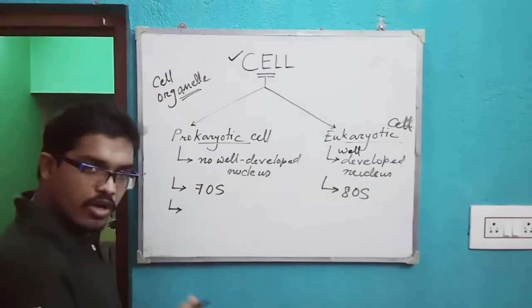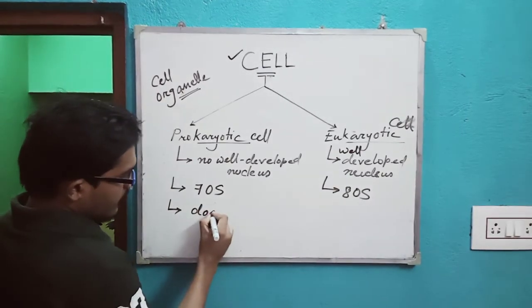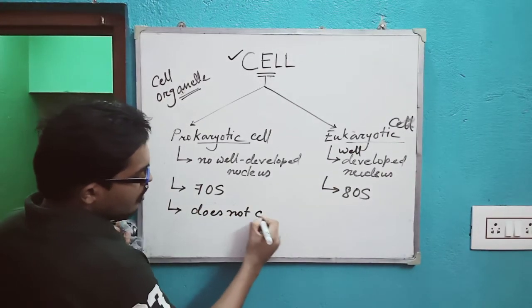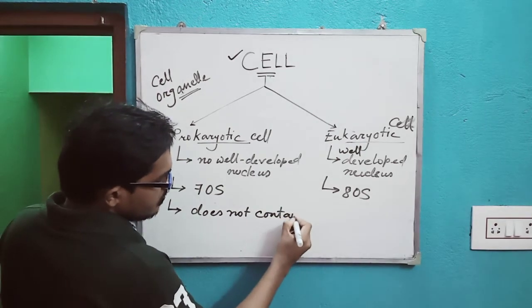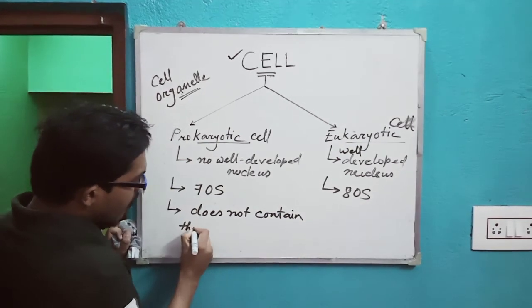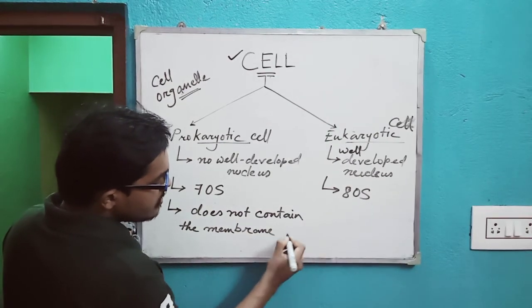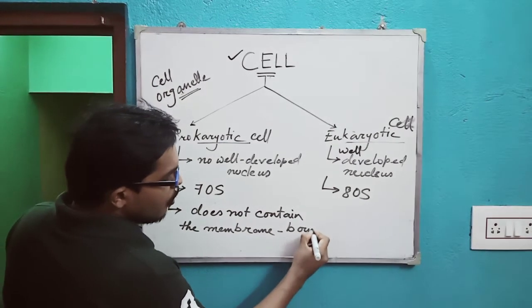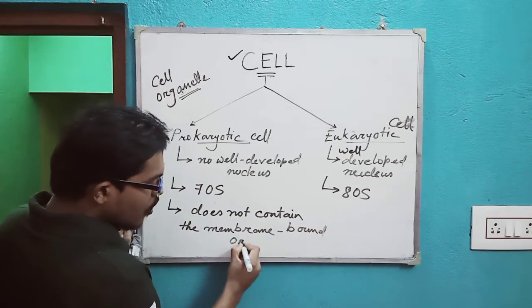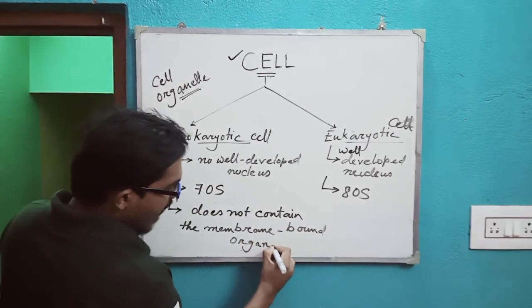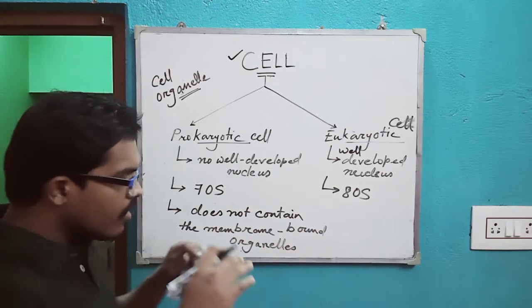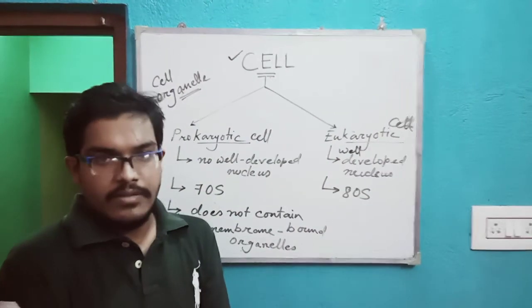Prokaryotic cell does not contain the membrane bound organelles. Now what are membrane bound organelles? Membrane bound organelles are those organelles which are covered by a membrane.